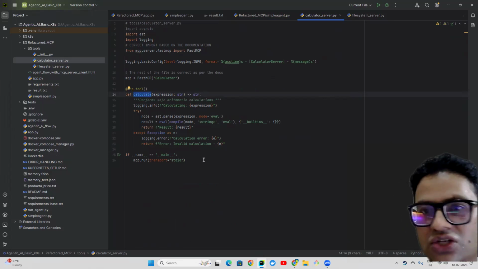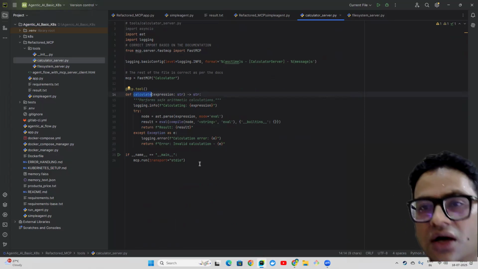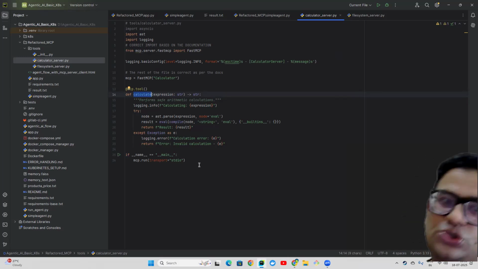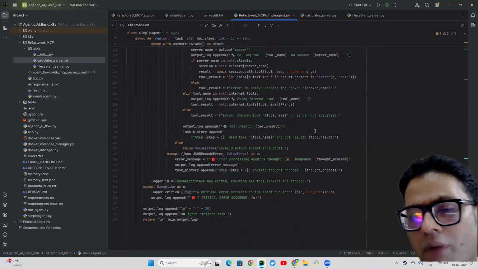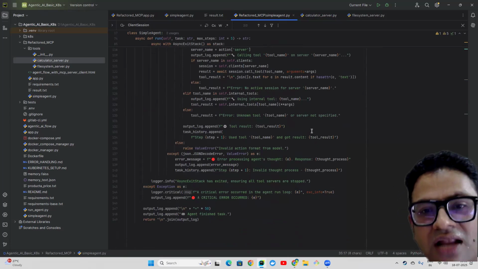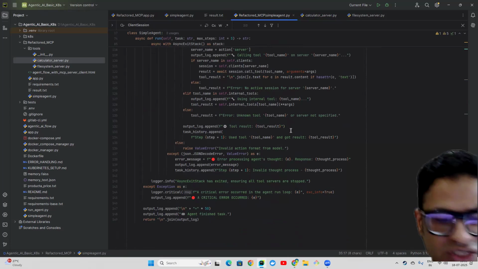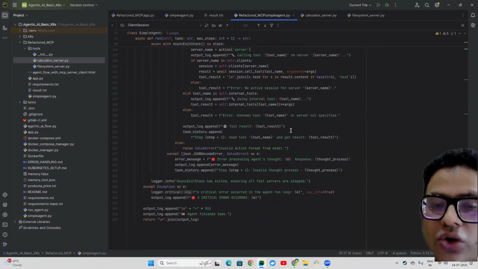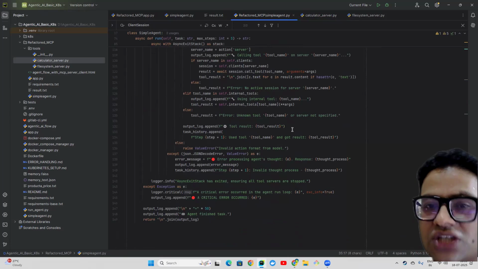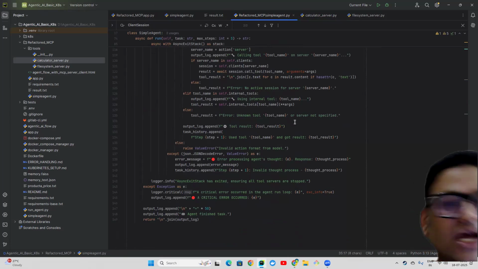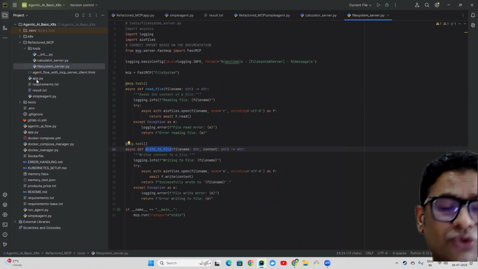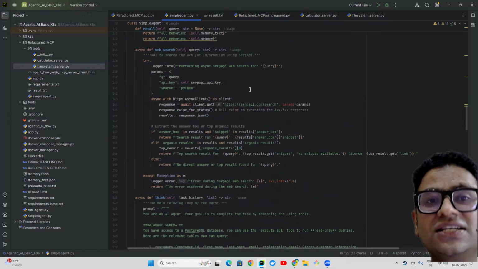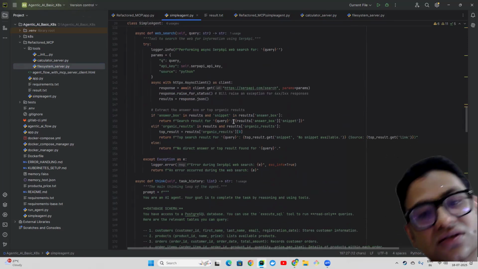So definitely the next one is going to be access the web and accessing the database as well. Right. So once this is done, I know that the code is a little bit complicated, but you need a Python understanding for that. So if you really need access to the code, just reach out to me. This code is in a GitLab repo. Once you reach out to me, I will invite you to the repo. All right. So that is how you can design your server. You can design your client, and through the client, you will have your agent interacting with the external system.